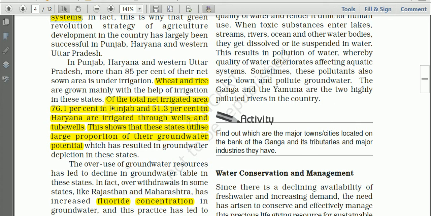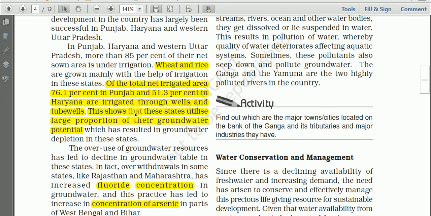And some more about this demand of water for irrigation. See examples. Here in Punjab, Haryana, then Western Uttar Pradesh, more than 85% of their net sown area is under irrigation. That means highly irrigated in Punjab, Haryana and Western UP.